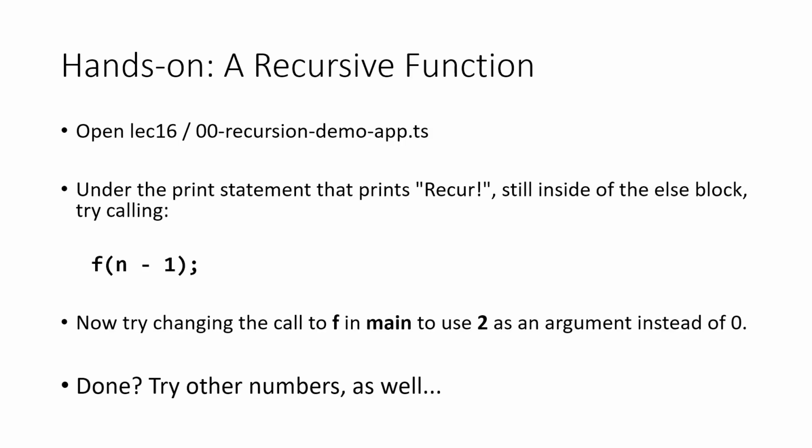To give you a sense of how this works in code, and just to convince ourselves that this works at all, like we just moved through an environment diagram, I want you to actually try running some code that involves a recursive call before we continue on. So if you'll pull today's lecture materials, that's lecture 16, npm run pull, and then npm start your server, there's an application that we're working on, the OO Recursion Demo app.